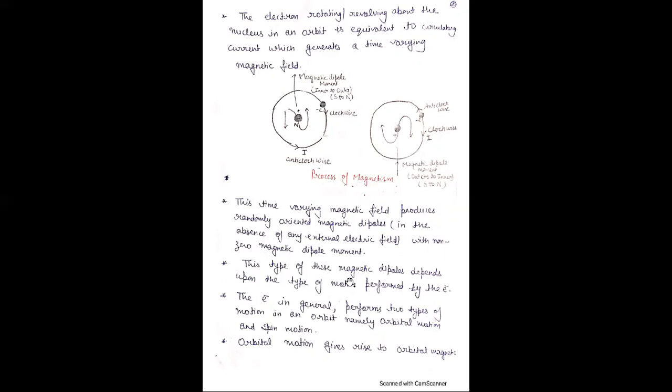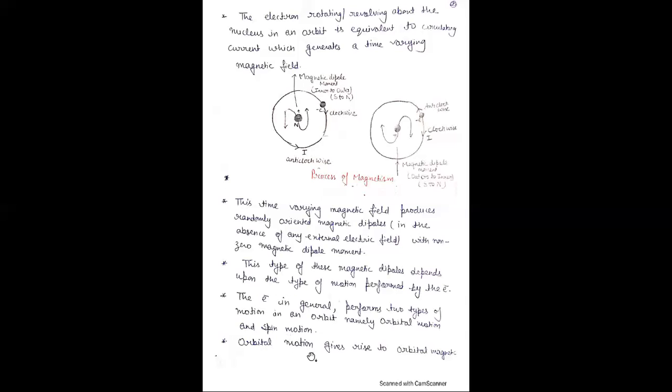And these magnetic dipoles depend upon the type of motion performed by the electron, meaning the orbital motion or spinning motion of the electron. The electron in general performs two types of motion, namely orbital motion, when the electron revolves around the nucleus in its orbit, and the second is the spinning motion.